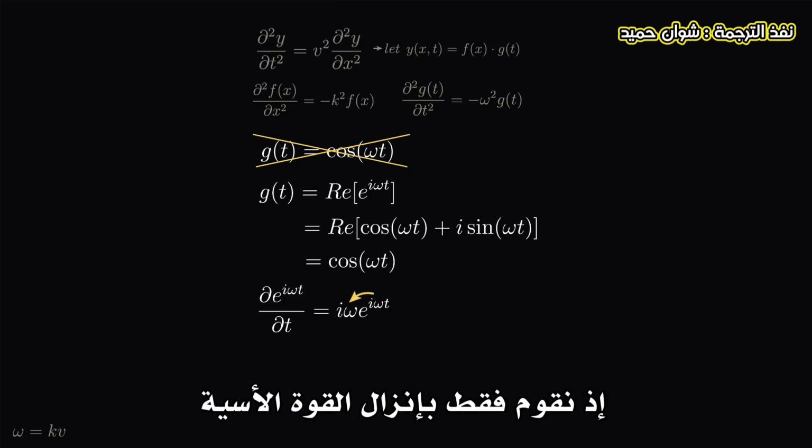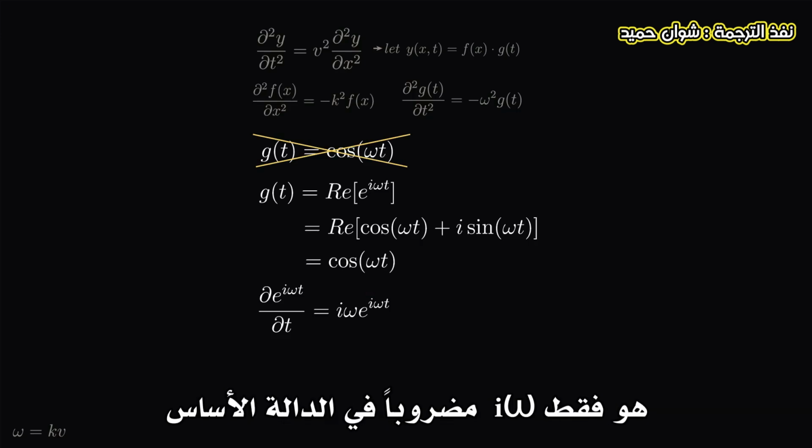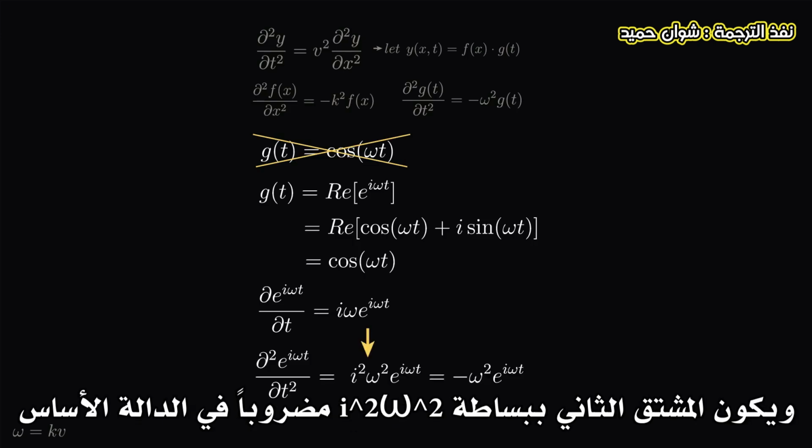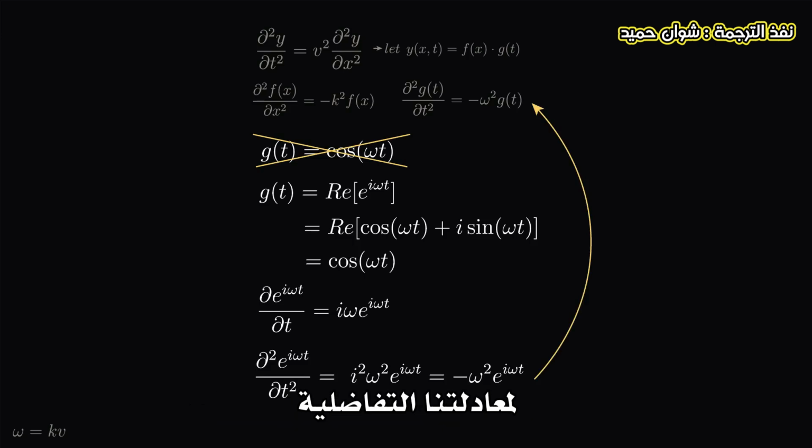We just drop down the exponent. So the first time derivative of e to the i omega t is just i omega times our original function. And our second derivative is just i squared times omega squared times our original function. This shows that e to the i omega t is a valid solution to our differential equation.